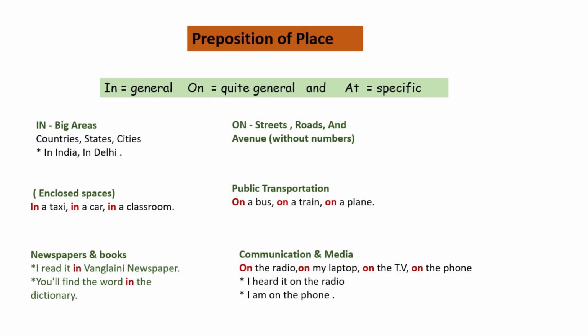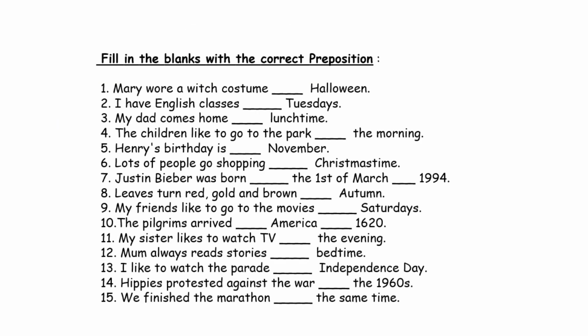Now at. At is used when mentioning specific addresses. When we say specific addresses, it usually has numbers on it. For example, at 7th Avenue, at Beverly Hills 90210. Got it? Quite easy. On the next slide, I have some exercises for you to do. This will be your homework.